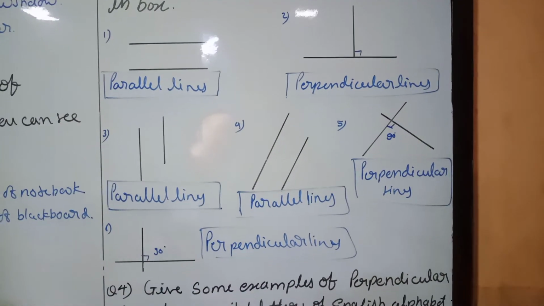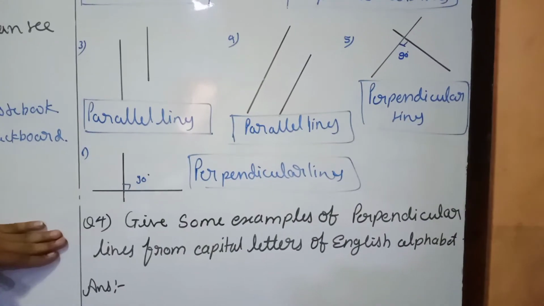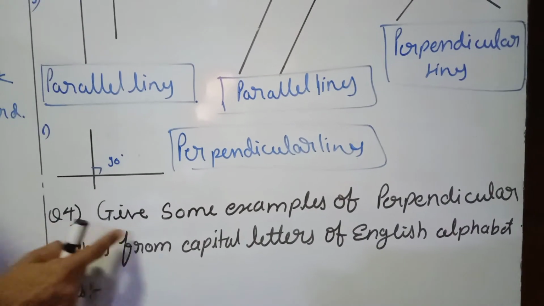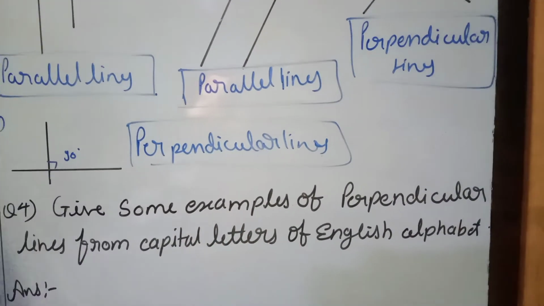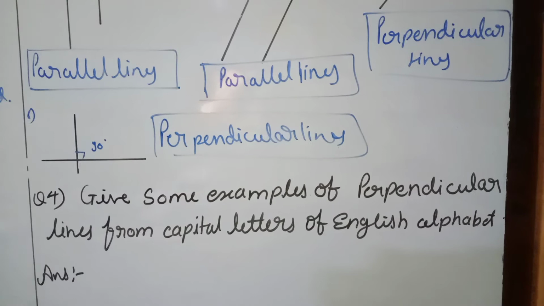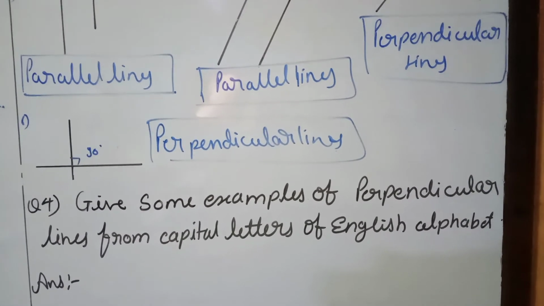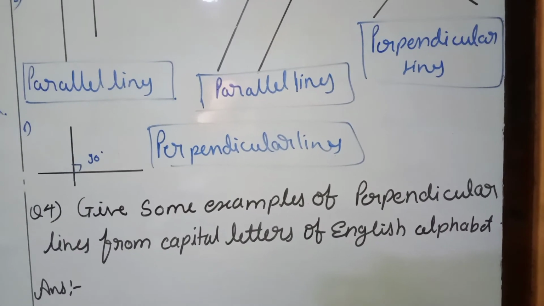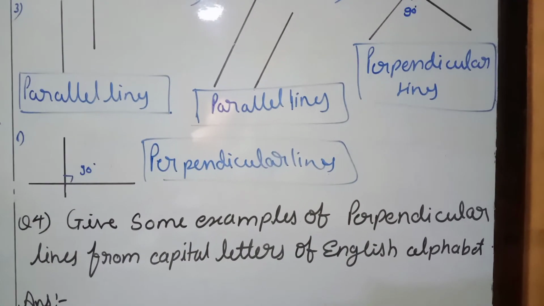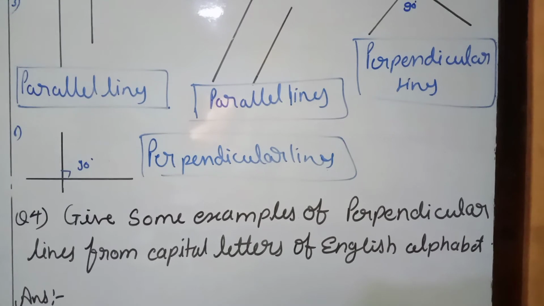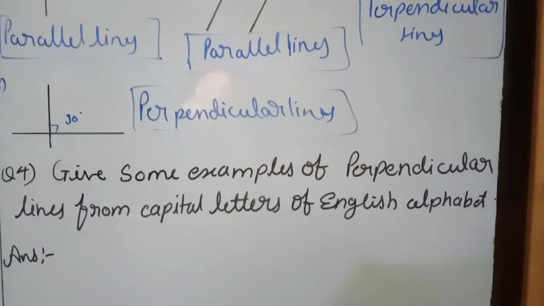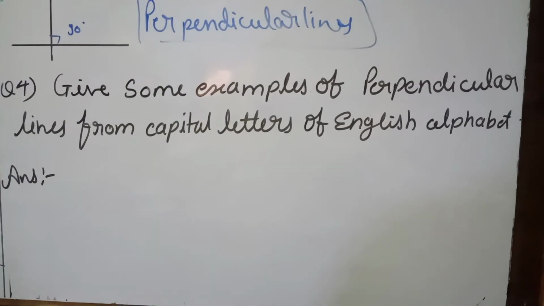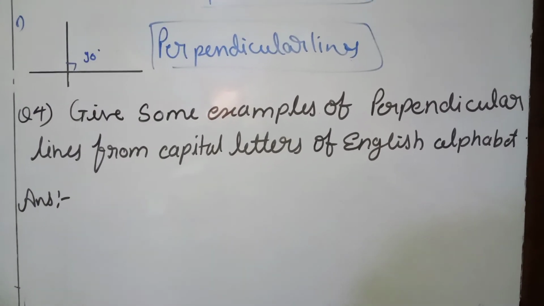We have one more additional sum which does not exist in your textbook, but we should write it. Give some examples of perpendicular lines from capital letters of our alphabet. In the alphabet we learn, A to Z, which letters show us perpendicular lines? So A, B, C, D, this way we are going to check each and every letter.